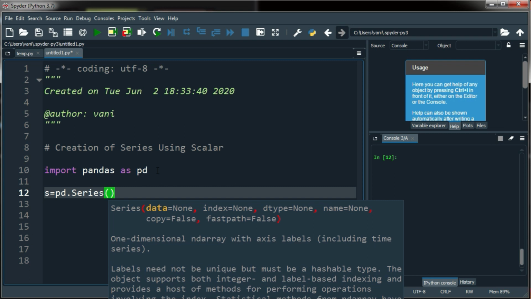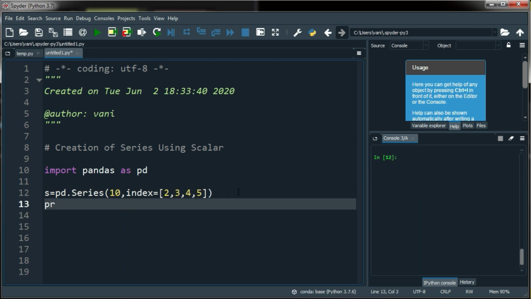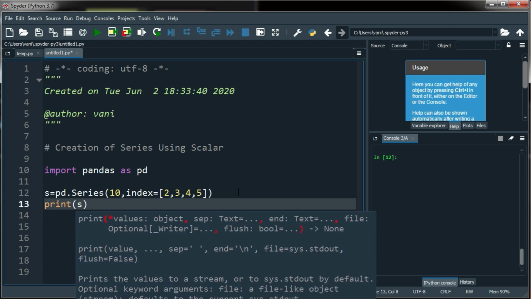Here I am passing 10 as my scalar value, and my index will be 2, 3, 4, 5. Okay, let's print that series.